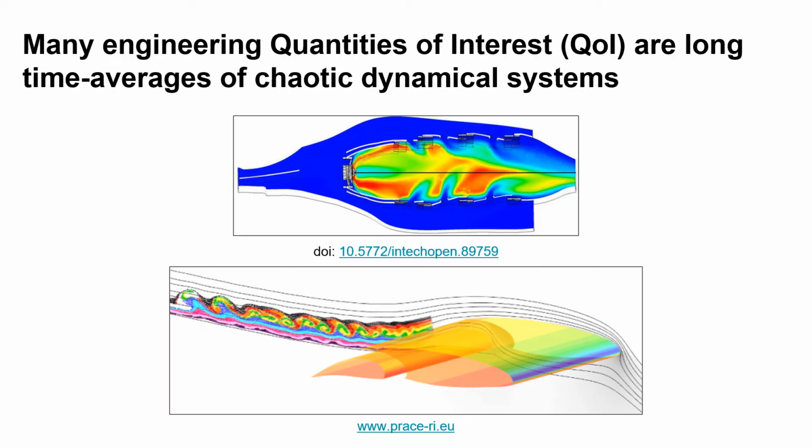relative efficiency of high-order discretizations of chaotic dynamical systems. Chaotic dynamical systems are common in aerospace engineering applications. The figures on the screen show two examples, a combustion chamber and an aircraft wing.